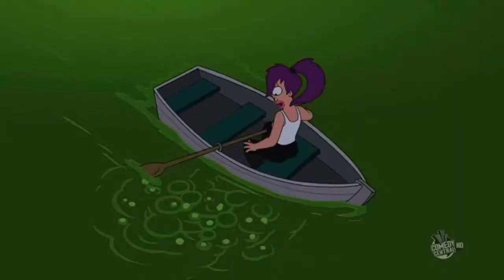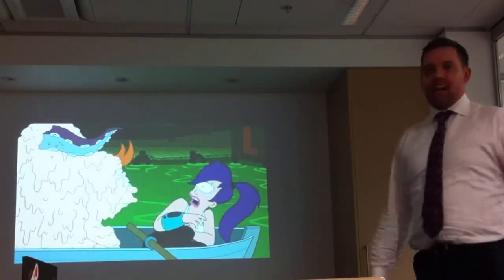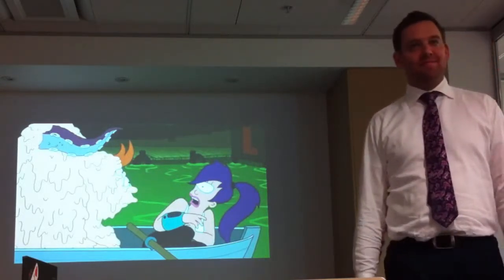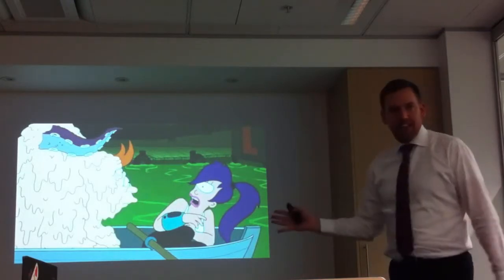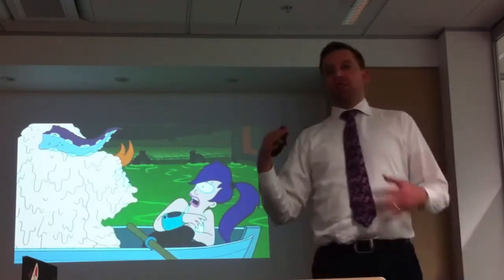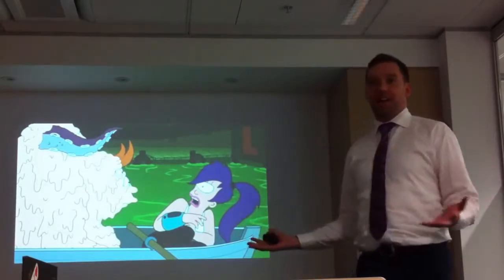Leela tries to come to the rescue, pulls him out, and I went one slide too far. He becomes a hideous mutant. And that's what we've got. So what we have here is Fry started to associate with a mutant. Things got way out of hand.